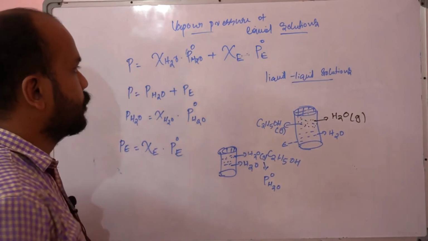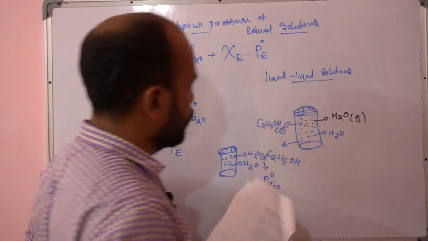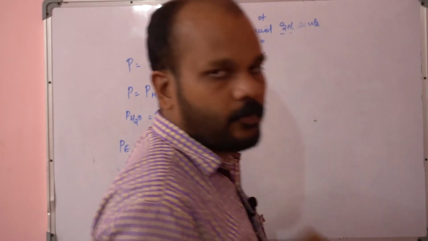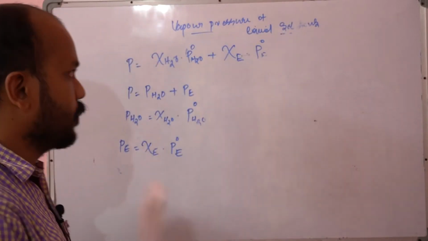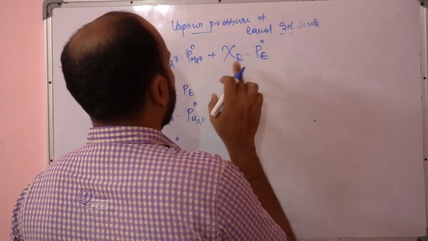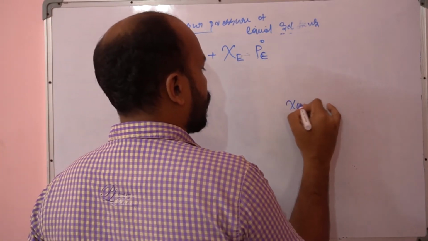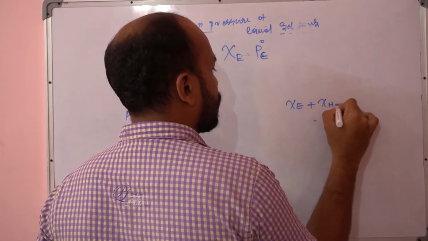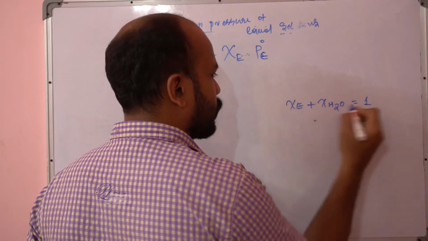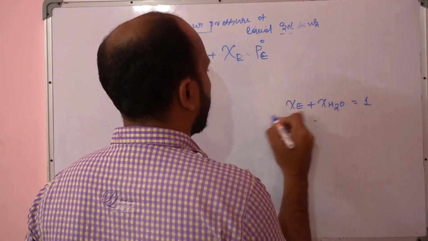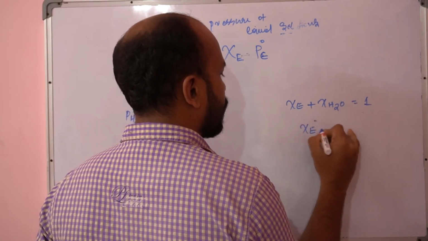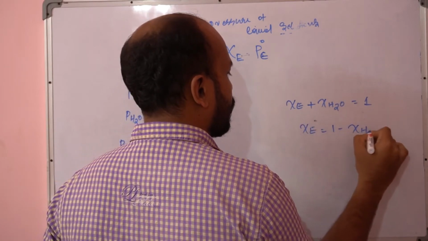You already know that if we are using mole fractions, their sum is going to be 1, right? So the mole fraction of ethanol plus the mole fraction of water is 1, because the sum of mole fractions is always 1. So instead of the mole fraction of ethanol, I can use 1 minus the mole fraction of water.